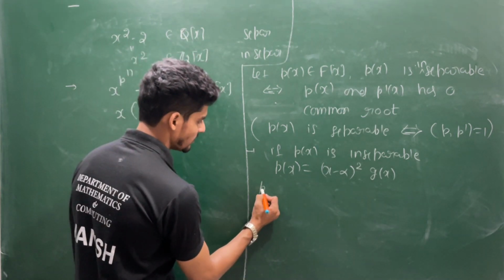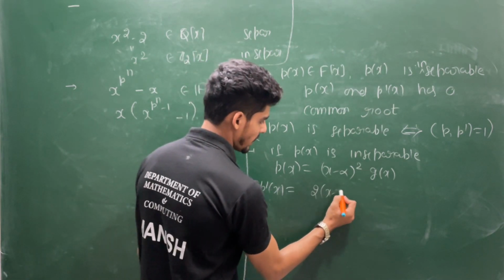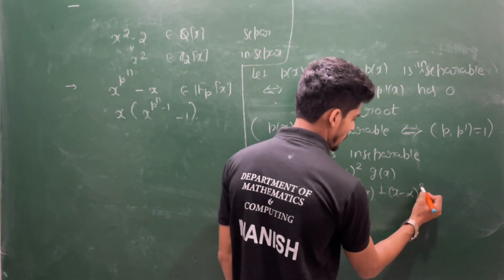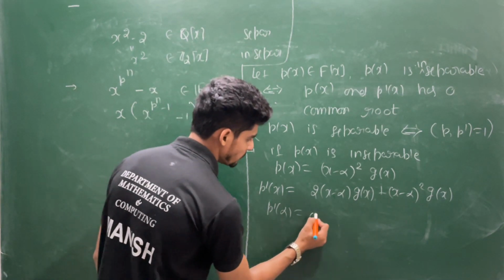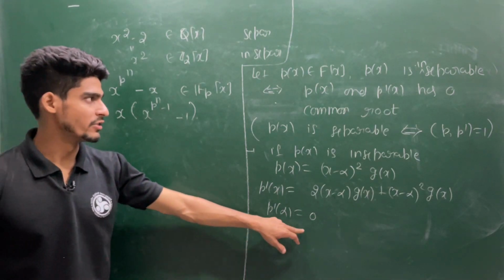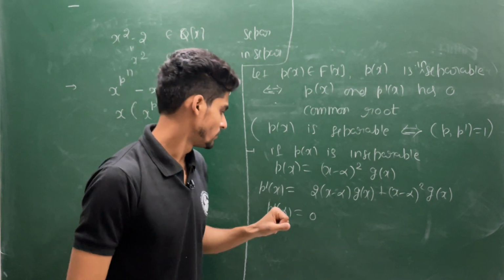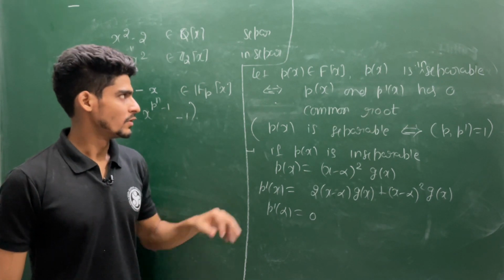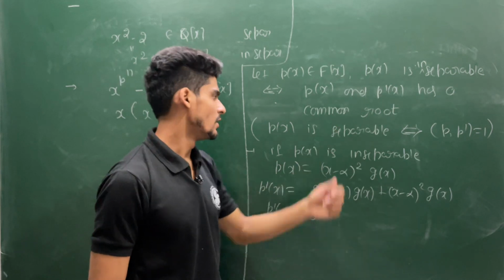If you find the derivative of this, your derivative will be 2(x minus alpha)g(x) plus (x minus alpha) squared g'(x). You can verify easily p prime at alpha is 0, because when you put alpha, this part will be 0 and this part will be 0. So p prime of alpha is 0. That means p and p prime have a common root. So alpha is a root of p as well as of p prime. So one way is easy. That means if p is inseparable, then p and p prime have a common root. Let's see the other way around.